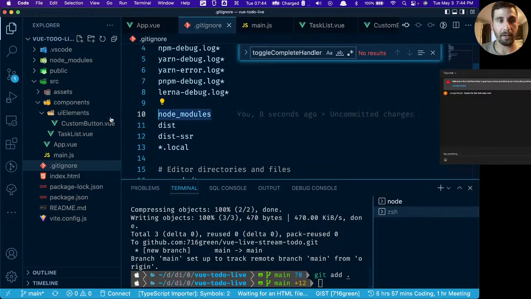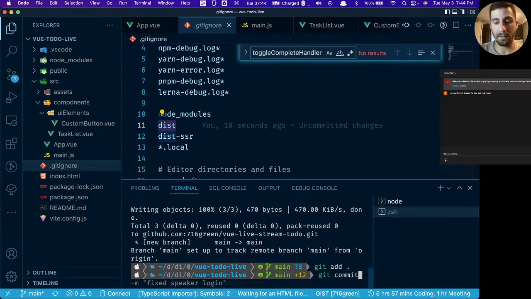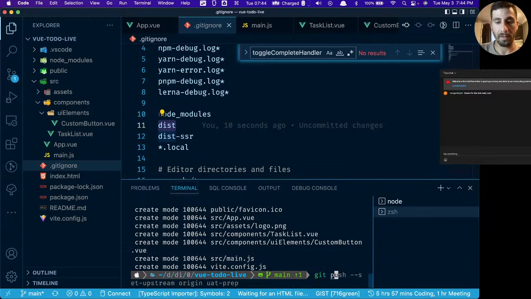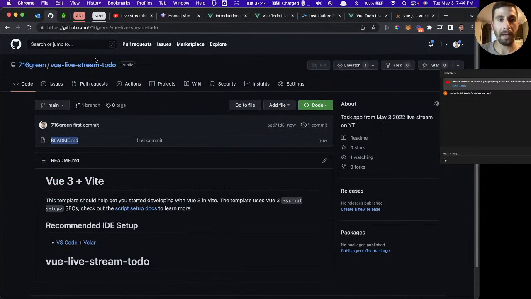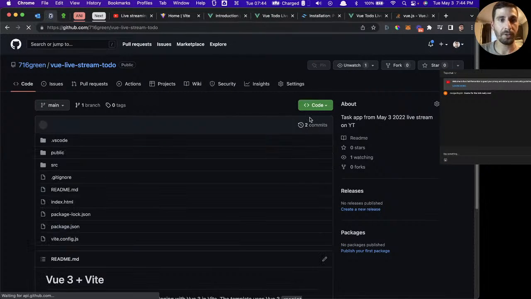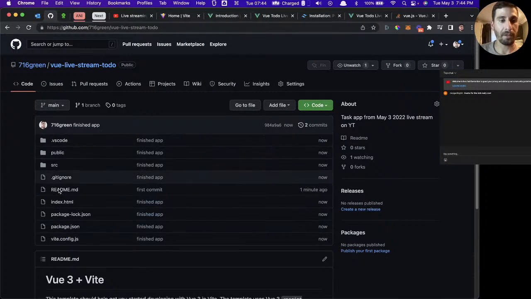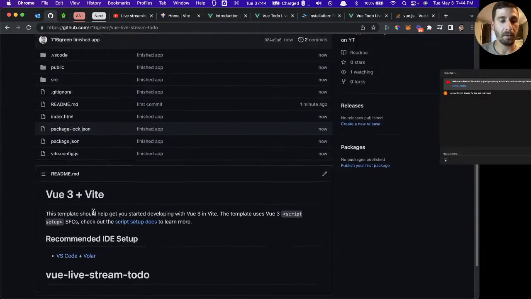Again, node modules is in here. So is the dist. We don't ever want to push the node modules or the distribution folder, you know, the build folder. We don't want to send that to GitHub. And then we're going to say git commit finished app, git push. Now if we go back, we refresh, and there we go. Here's the application. Perfect.